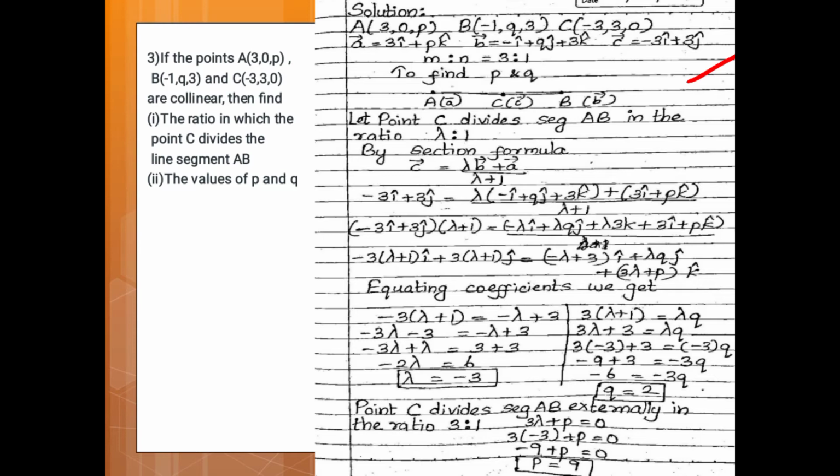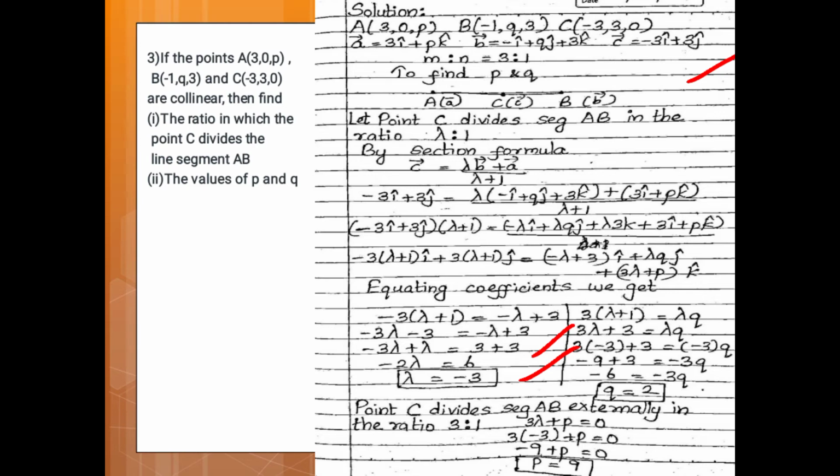Equating coefficients, we get minus 3 (lambda plus 1) is equal to minus lambda plus 3. So minus 3 lambda minus 3 is equal to minus lambda plus 3. Therefore minus 3 lambda plus lambda is equal to 3 plus 3. Therefore minus 2 lambda is equal to 6. Therefore lambda is equal to minus 3. Since we get lambda equal to minus 3, that means C divides AB externally in the ratio 3 is to 1.